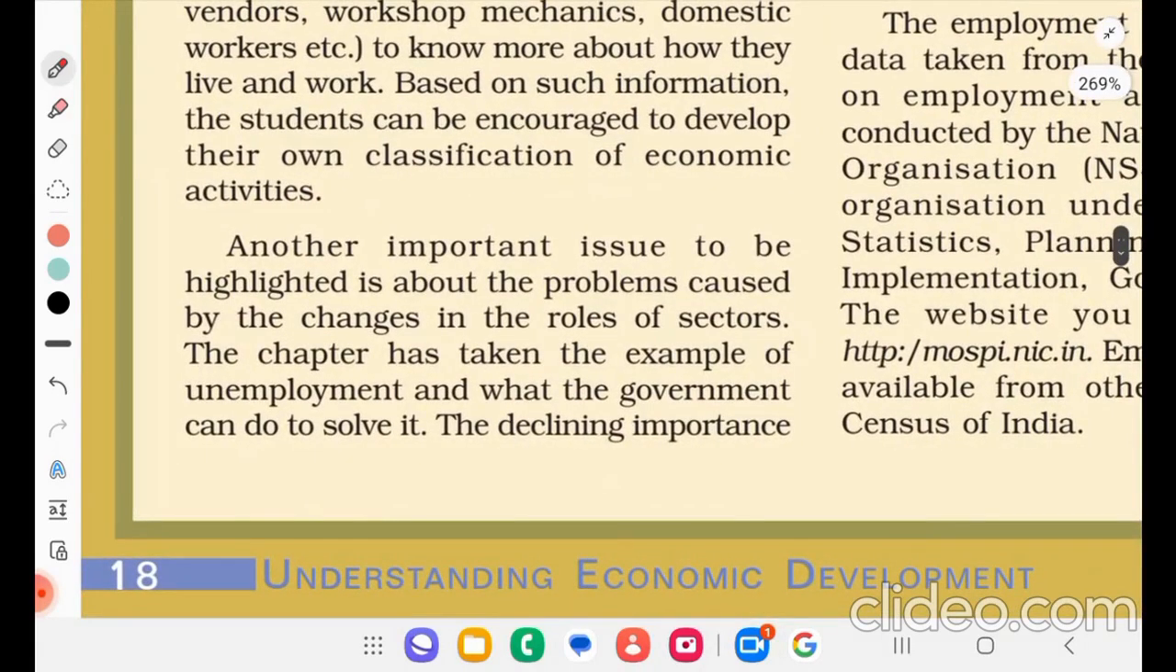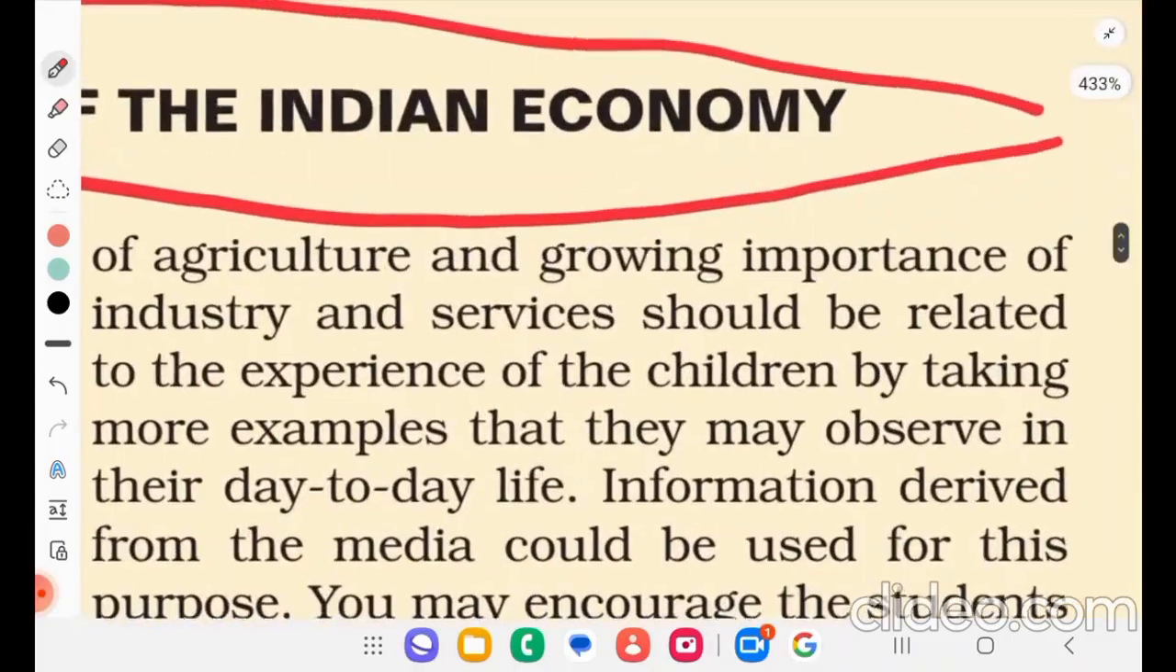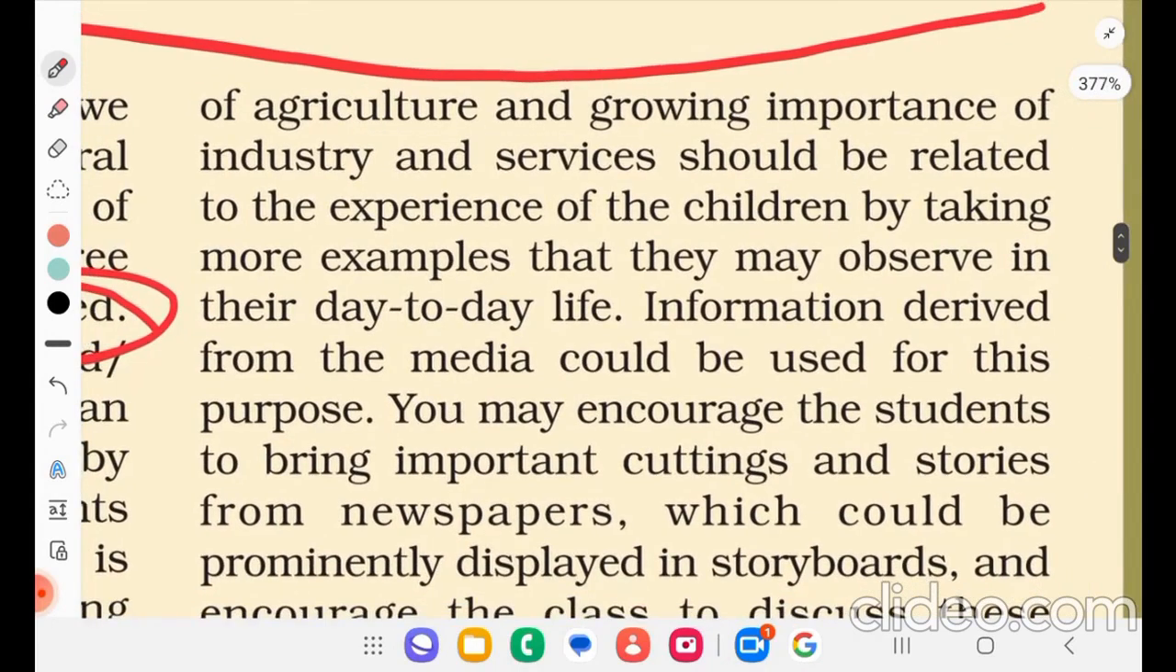Another important issue to be highlighted is the problem caused by the change in the roles of a sector. The chapter has taken the example of unemployment and what the government can do to solve it. The declining importance of agriculture and growing importance of industry and services should be related to the experience of children by taking more examples that they may observe in their day-to-day life. Information derived from the media could be used for this purpose.